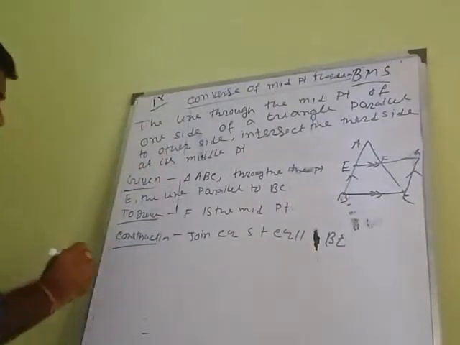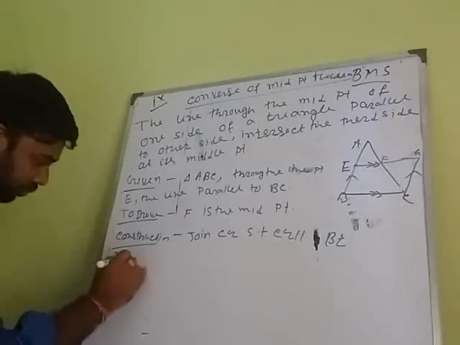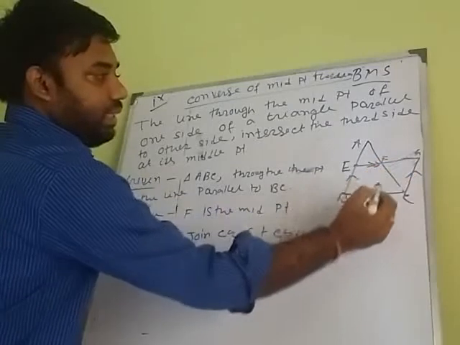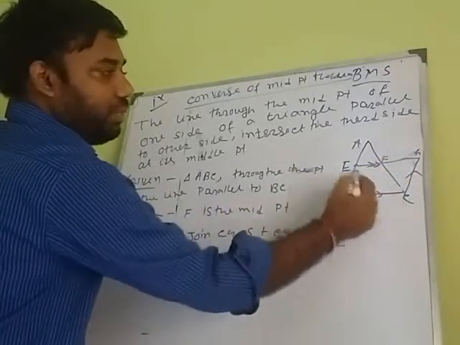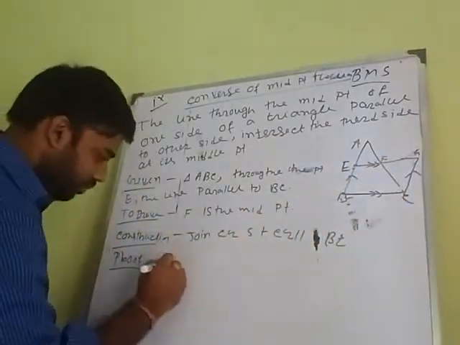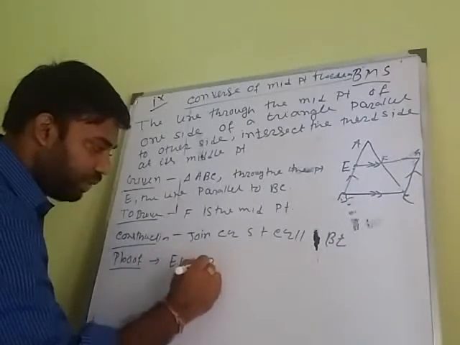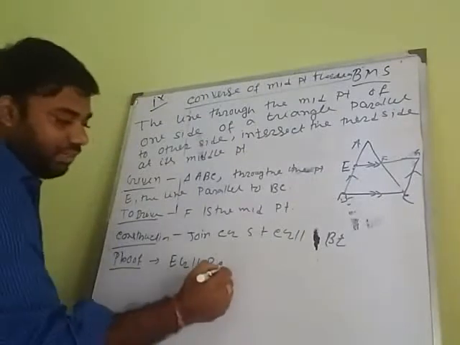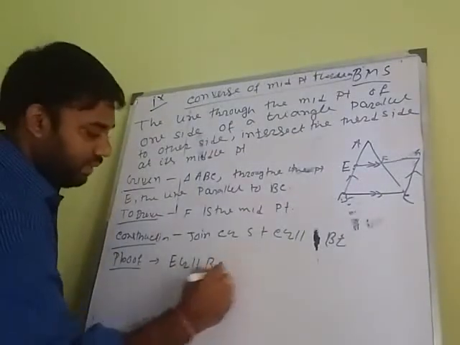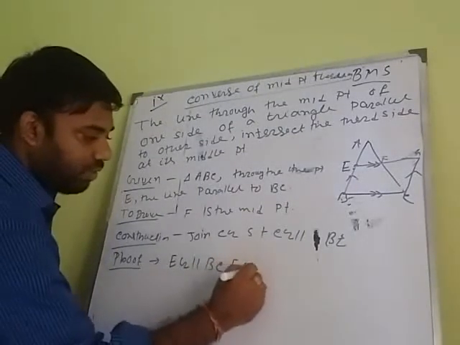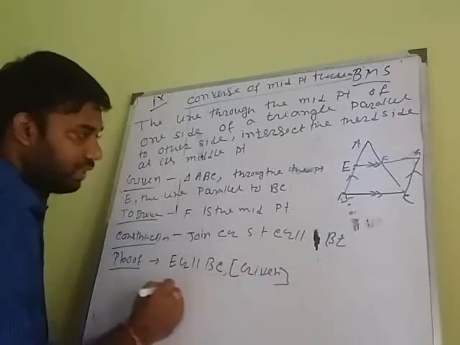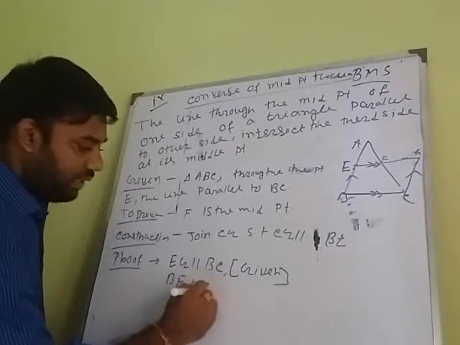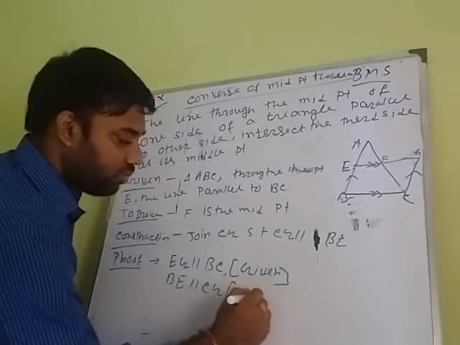Now students, the proof. First of all, EF is parallel to BC, which means EG is parallel to BC, and this is given. BE is parallel to CG, that is by construction.